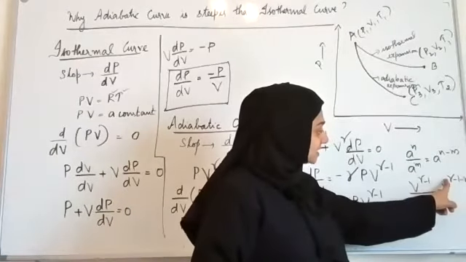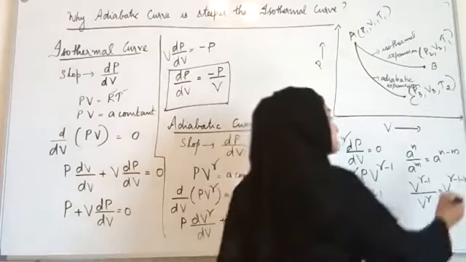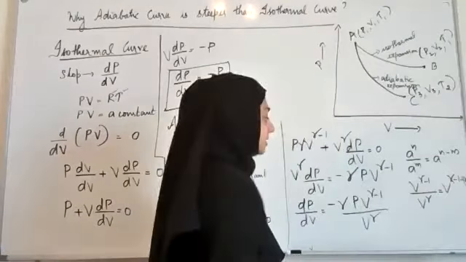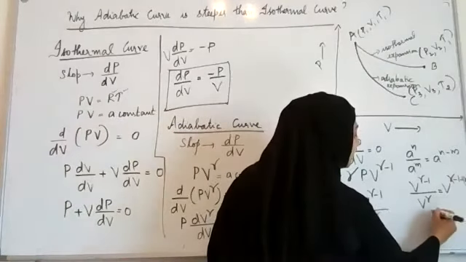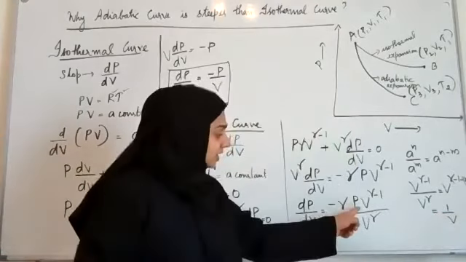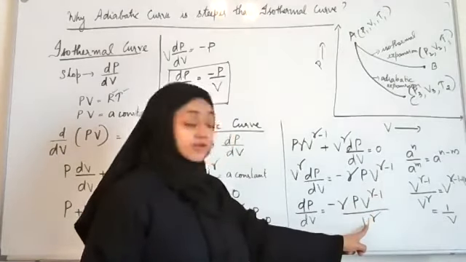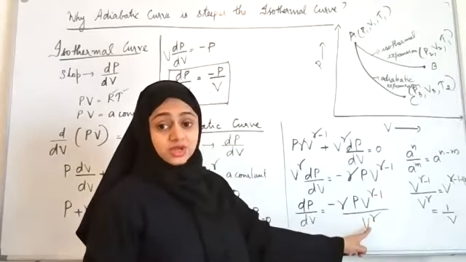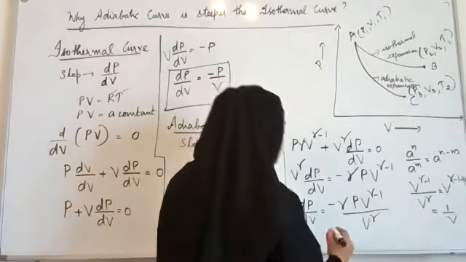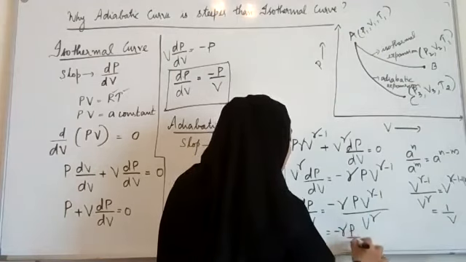Gamma minus 1 minus gamma, so gamma and minus gamma get cancelled. What remains is V raised to minus 1. V raised to minus 1 is equal to 1 by V. So I am going to write this as equal to minus gamma P by V.